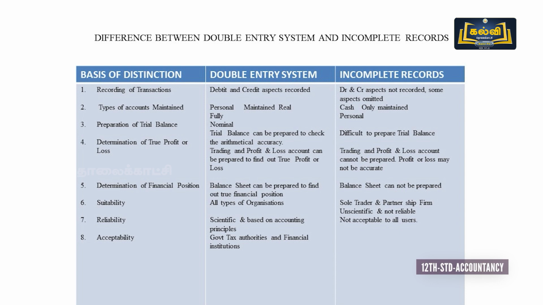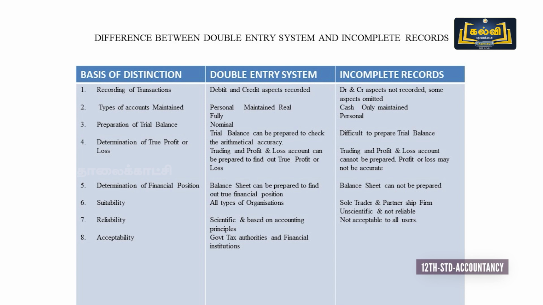But in case of incomplete records, there is no dual aspect. Some aspects are completely omitted. In case of a double entry system, each and every transaction is recorded. Then next we pass on to the types of accounts maintained. In case of incomplete records, only personal accounts are maintained. In case of credit purchases and credit sales, only debtors and creditors accounts are maintained, and cash accounts are maintained. But in case of a double entry system, all accounts are recorded. Personal account, real account, nominal account, all types of accounts are recorded as per the accounting standards.